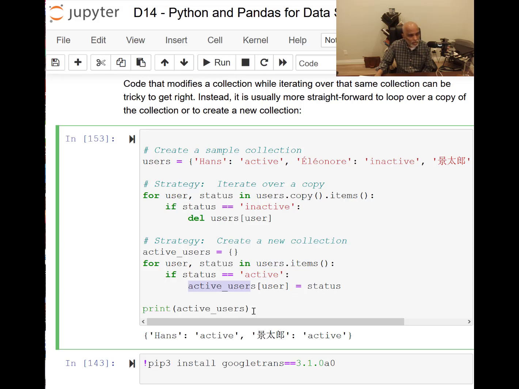And then I'm printing after that is executed fully. Then I'm printing the active users. Then Hans is active, and also this name is also active. So that's what it is.